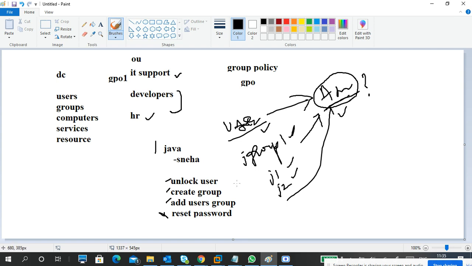Understand? I gave three admin controls, but I didn't give the admin control of resetting passwords for users. So Sneha cannot reset the password. The request has to go to admin control only. So this is the delegation control.